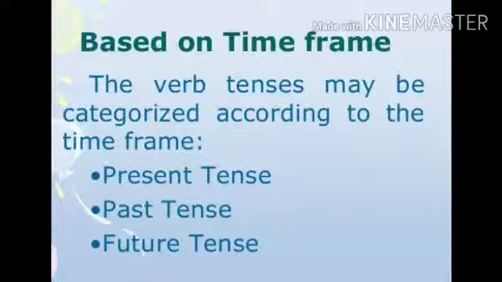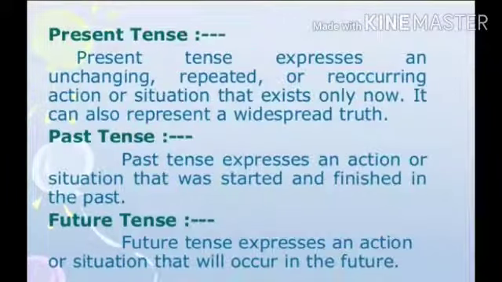Now I want to explain what it means. So, present tense expresses the action done at the present time, that exists only now. It also expresses the truth, the widespread truth.